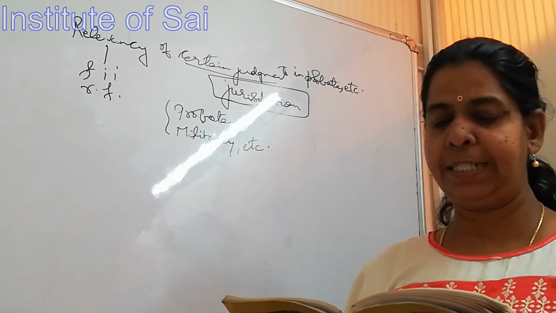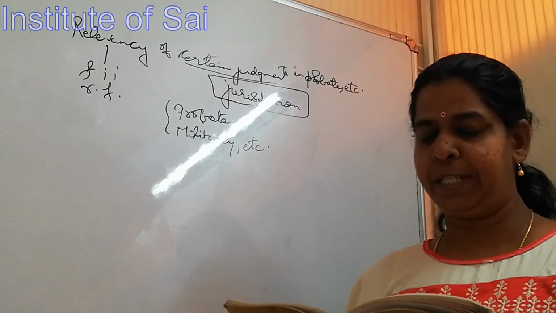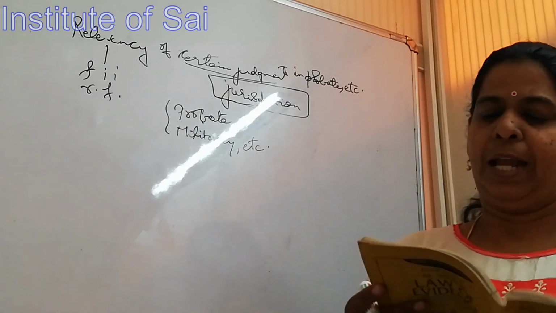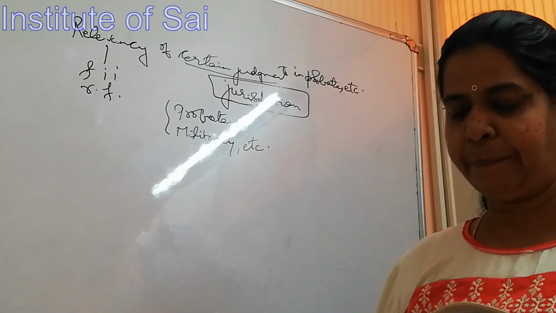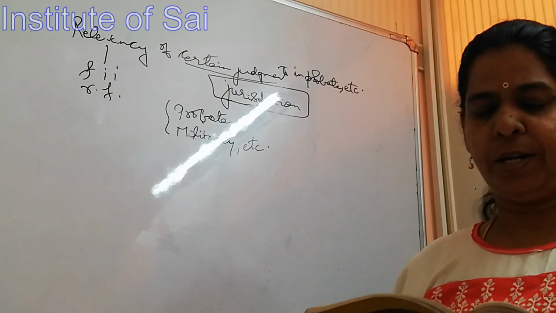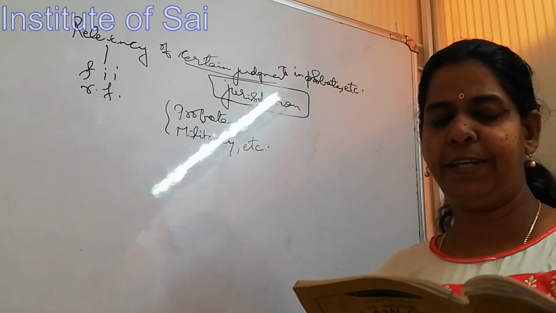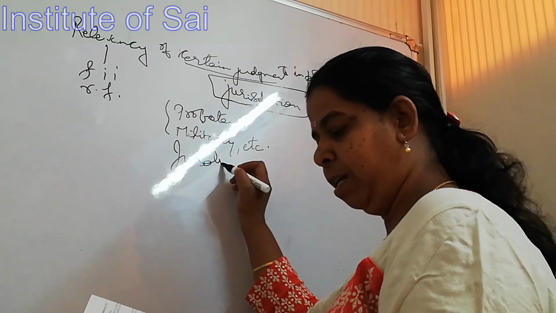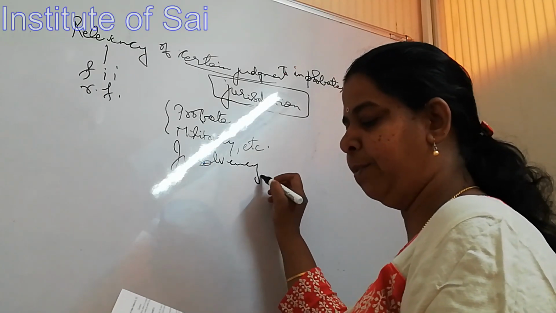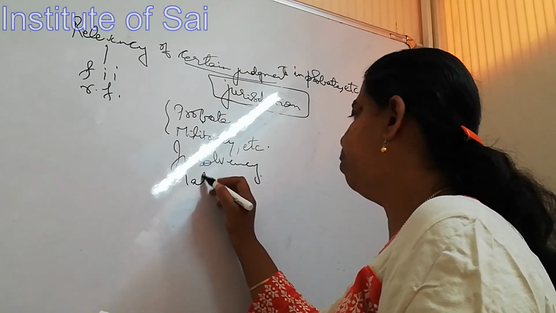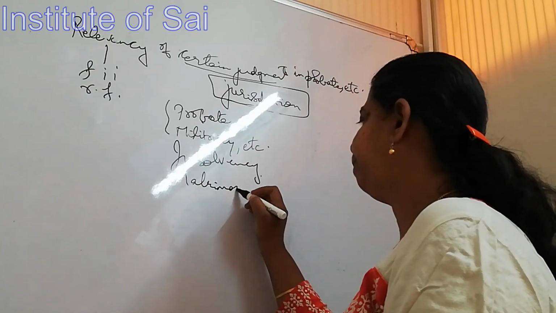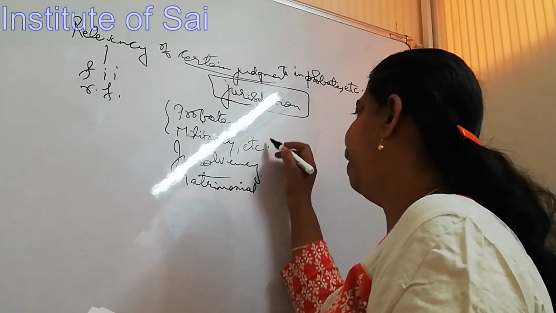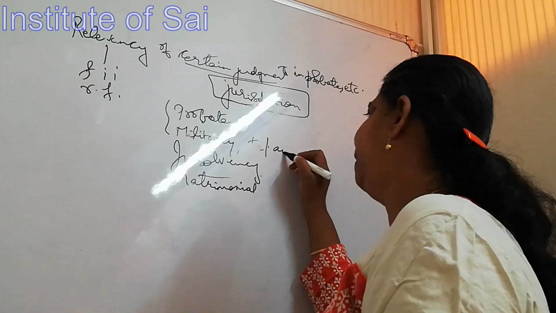For example, section 41 speaks about judgments in probate etc. When we say probate etc., whatever the judgment which is given in insolvency. Probate is one, insolvency is the other one, matrimonial and admiralty.